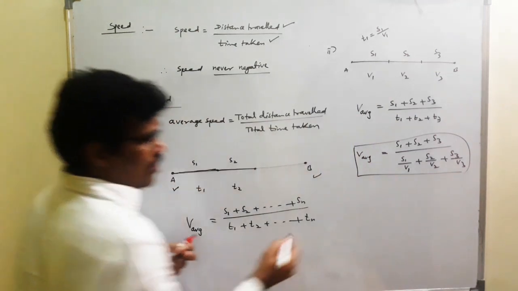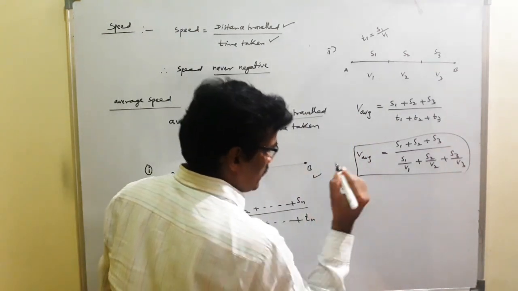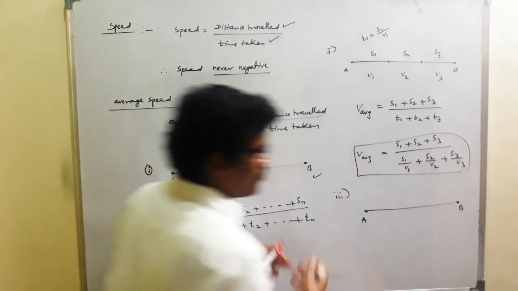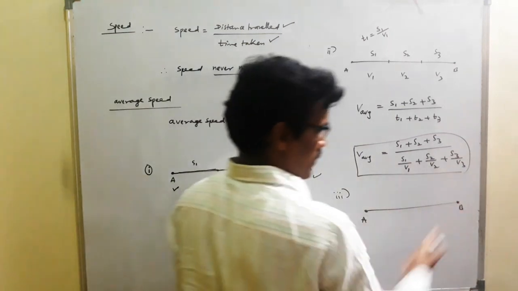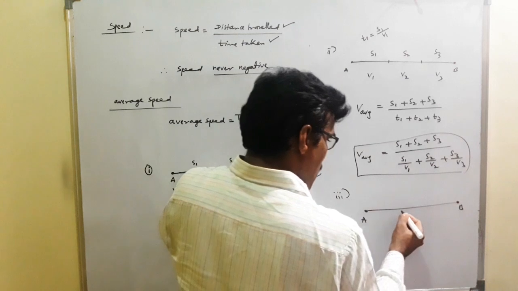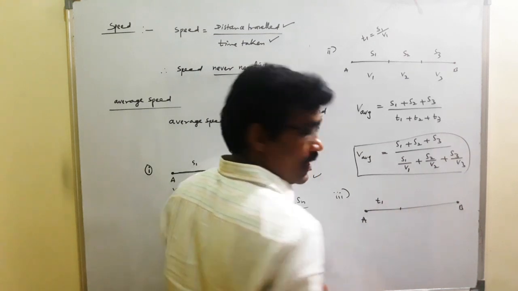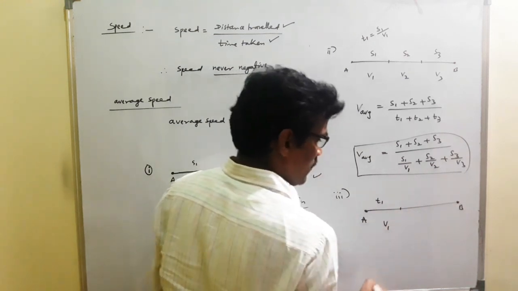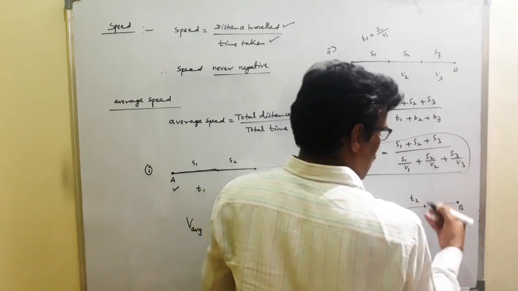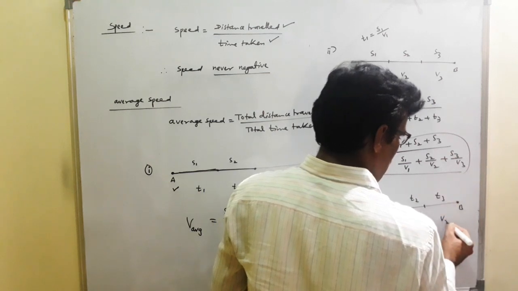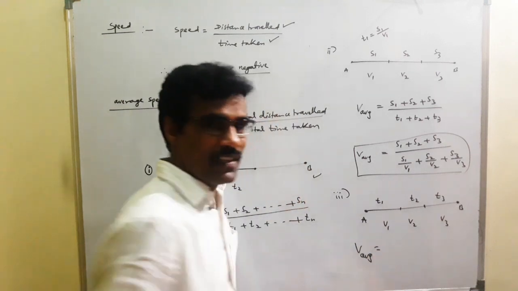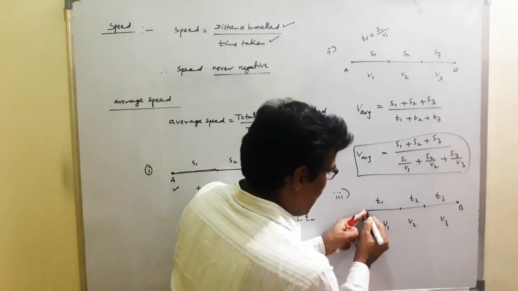Okay students, now the third one. Here is point A, this is point B, a straight line between. A person moves from A to B, in T1 time with the speed V1, next T2 time with the speed V2, and the remaining time T3 with the speed V3. Then the average speed is equal to, what is the distance traveled?